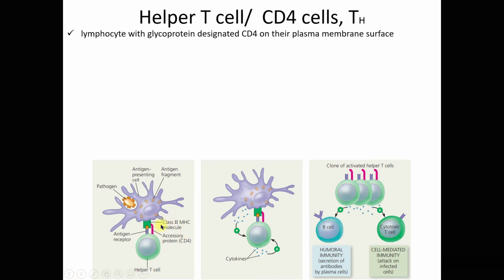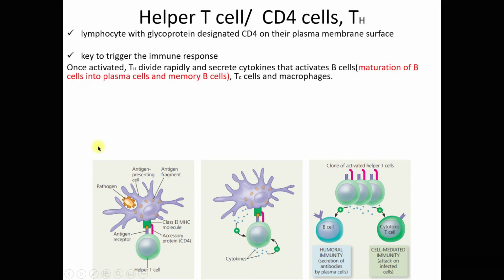Mean to say, okay, di permukaan helper T cell ni ada glycoprotein, and this glycoprotein is being referred as CD4 or labeled as CD4. That's why this helper T cell also known as the CD4 cells, cells that has the CD4 glycoprotein. Okay, this helper T cell is the key to trigger our immune response. Once activated, this helper T cell will divide rapidly. Please take note, divide rapidly, and secrete cytokines.